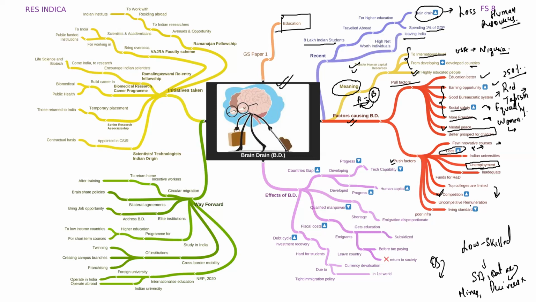Uncompetitive remuneration means that you have to work a lot, but your pay scale is not commensurate with the work you're doing over there. And in spite of having a good education, in spite of being honest, in spite of getting into top colleges, your living standard does not improve. Got the point? And one reason for this lack of living standard is poor infrastructure.